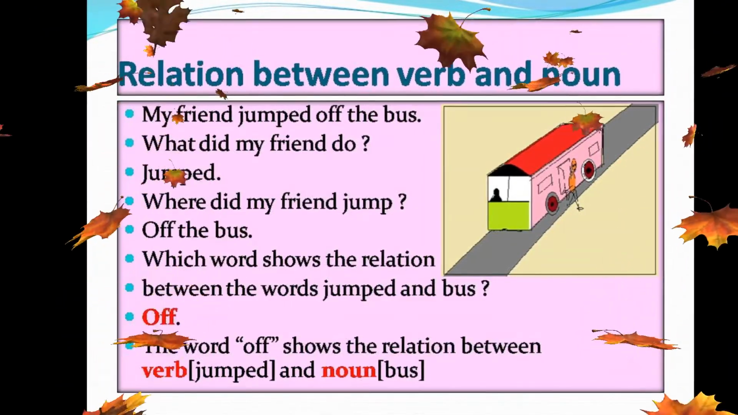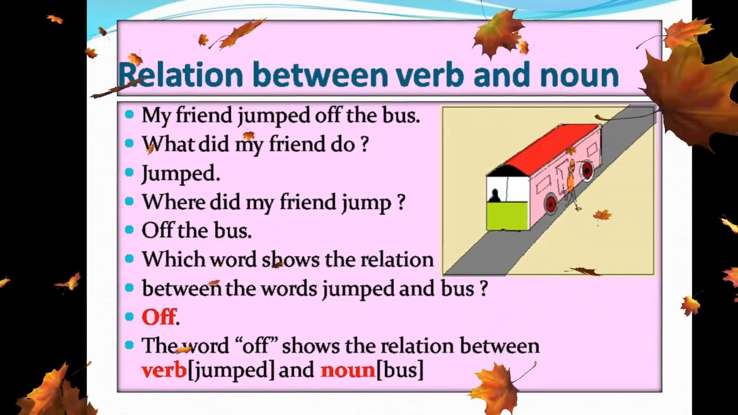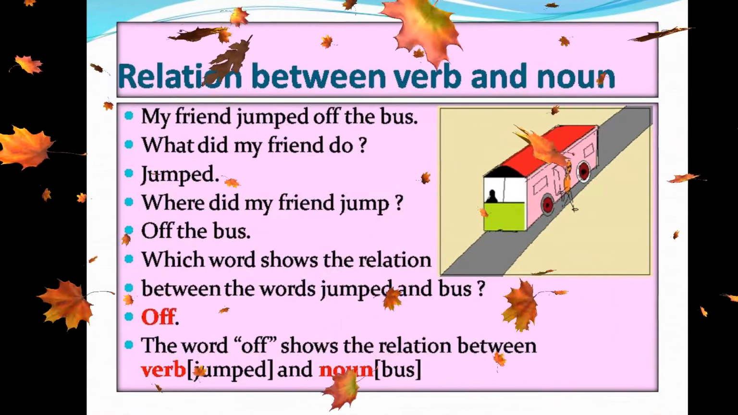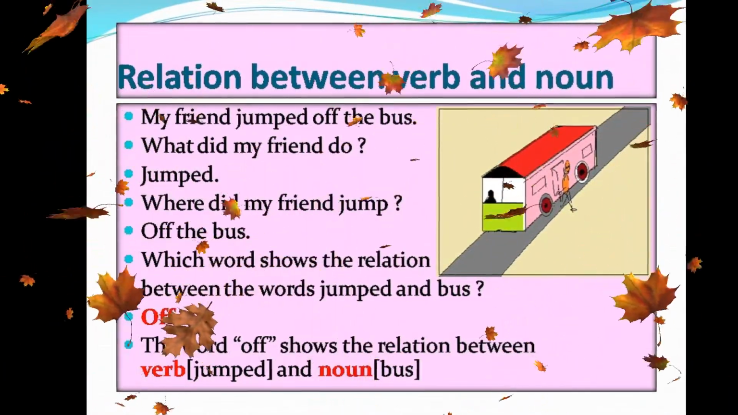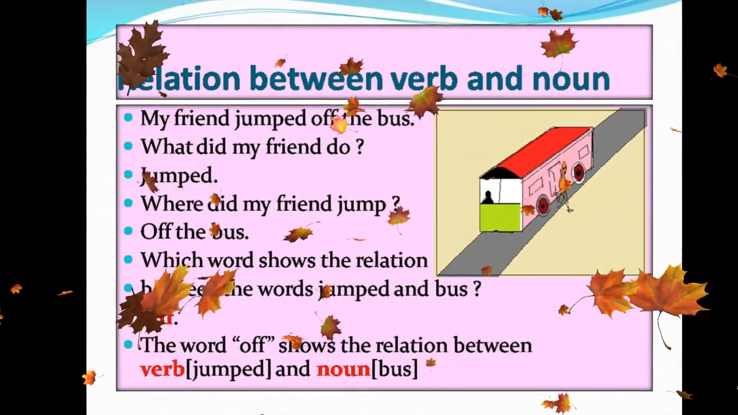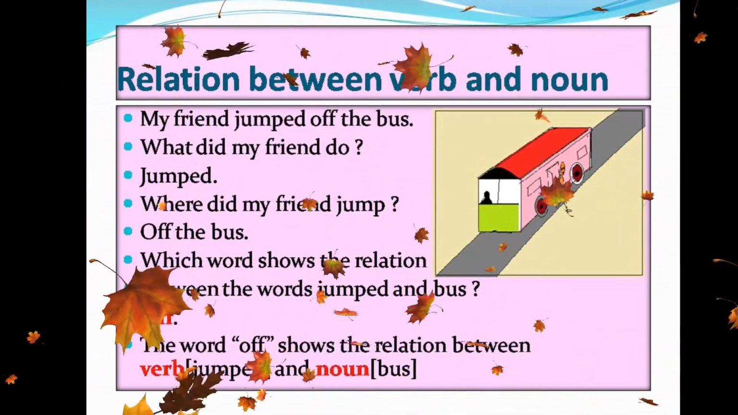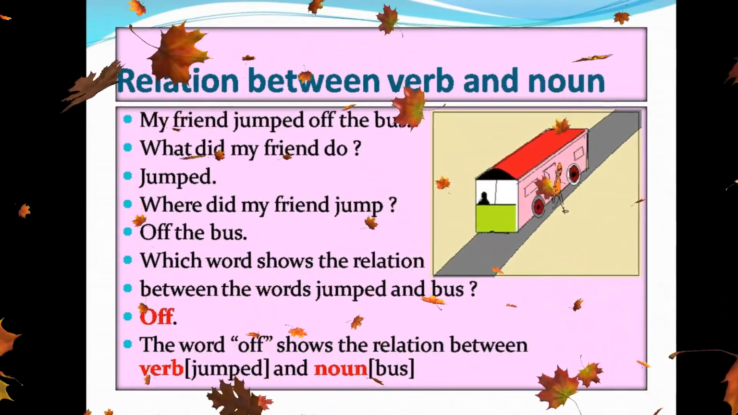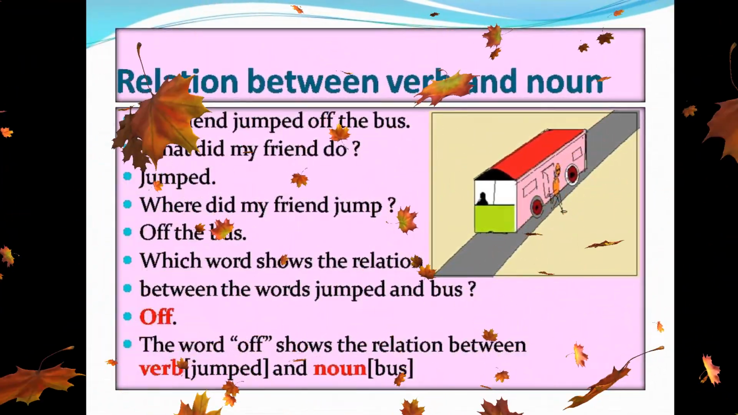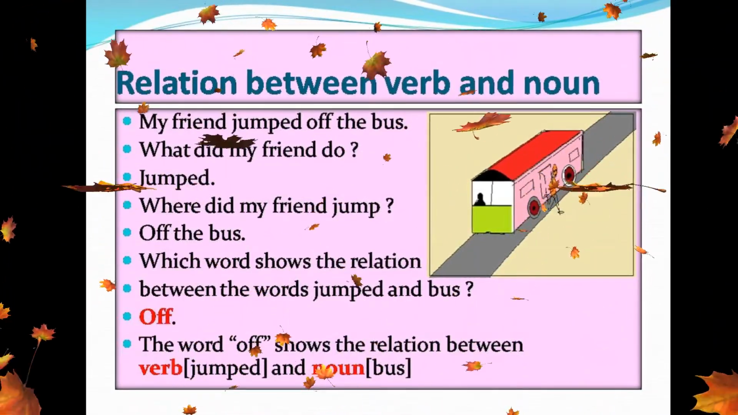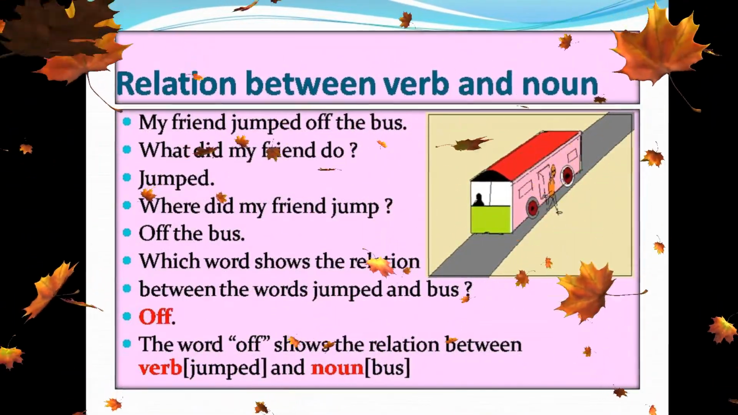Relation between verb and noun. My friend jumped off the bus. What did my friend do? Jumped. Where did my friend jump? Off the bus. Which word shows the relation between the words jumped and bus? Off. The word off shows the relation between verb jumped and noun bus.